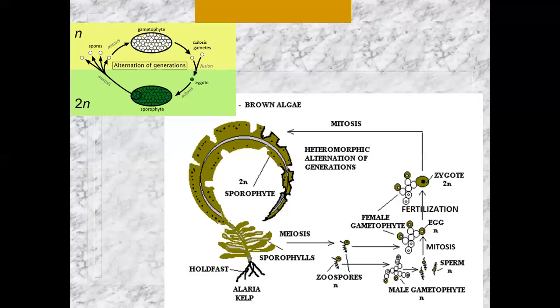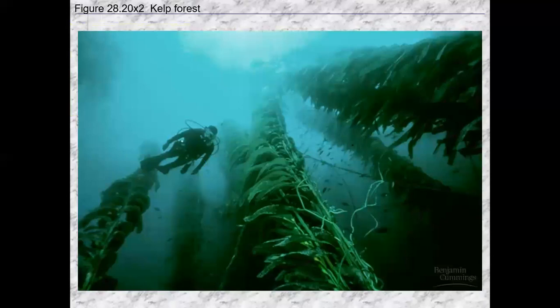Each one of those spores can grow into gametophytes, and each one can make lots of eggs and lots of sperm. And so just one time around the cycle here, you can make a lot of kelp. So that is the alternation of generations in brown algae or kelp. Now, the next one we're going to look at here, there's a diagram of a kelp forest. You can see how big they actually get.